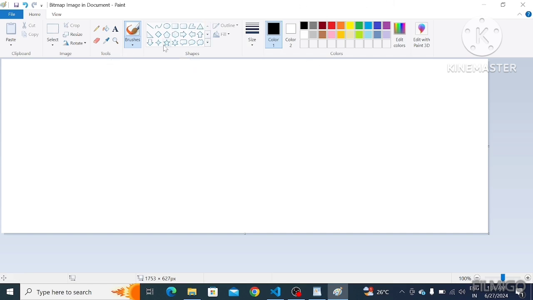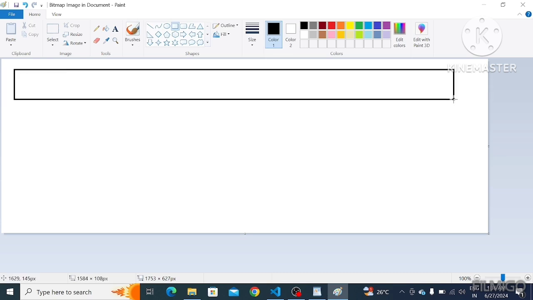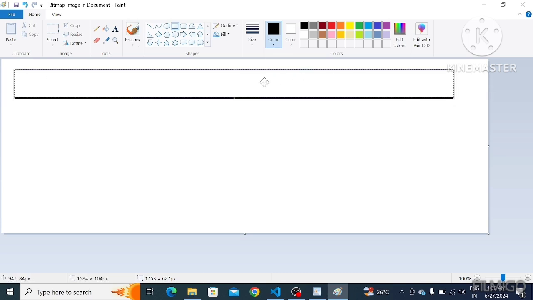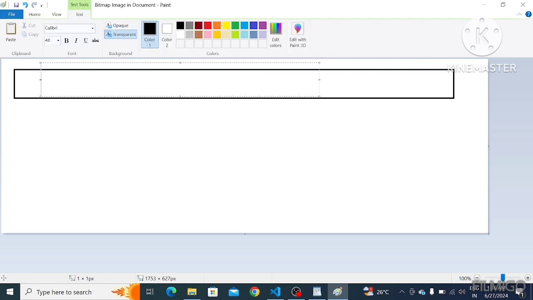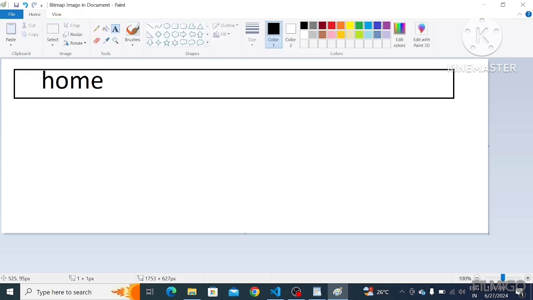First of all, I'm going to take one section. In this section, I'm going to take some headings like interlinks, hyperlinks, to take these hyperlinks to other web pages.